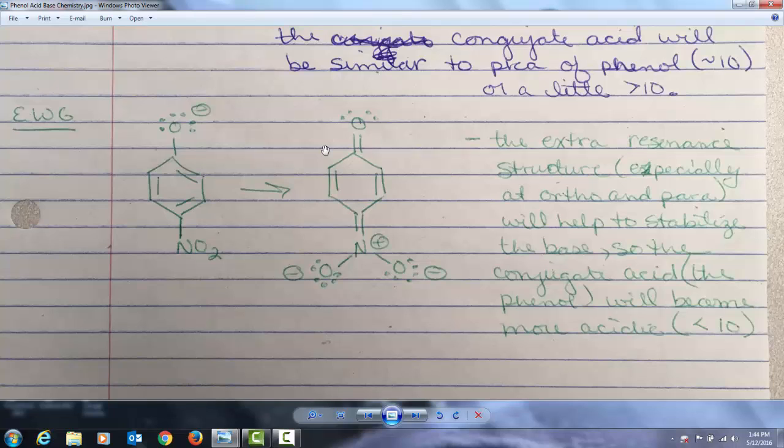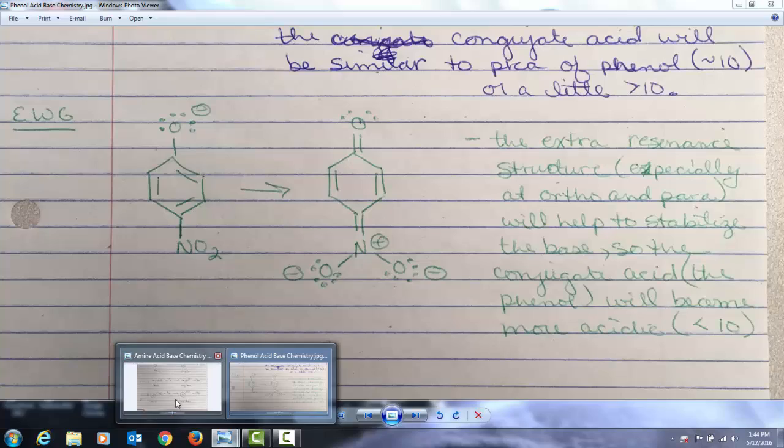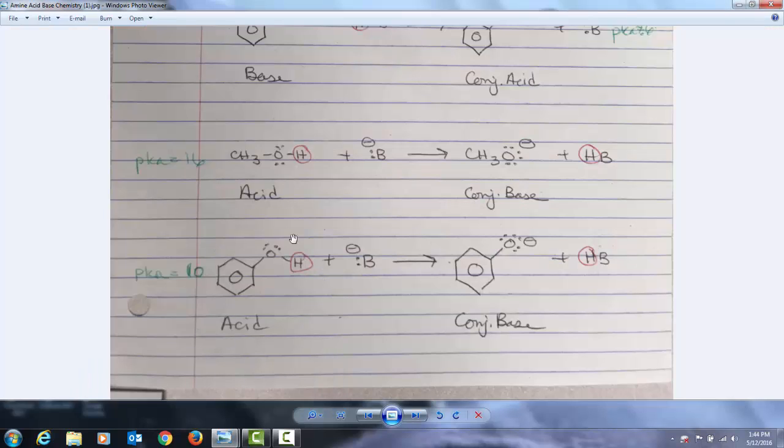And if it's more stable, that means that you would have had to have a conjugate acid which is the phenol, and it would have been more acidic. So if this type of base is more stable, we're talking about this acid being therefore stronger because this is more stable, meaning it's a weaker base, stronger acid. And if it's a stronger acid, the pKa is going to be less than 10. And again, you're going to notice more significant effects when those electron withdrawing groups are on the ortho and para positions.